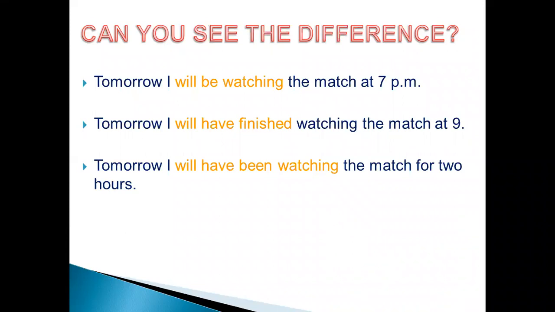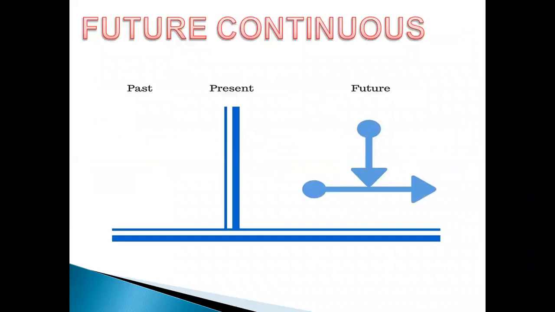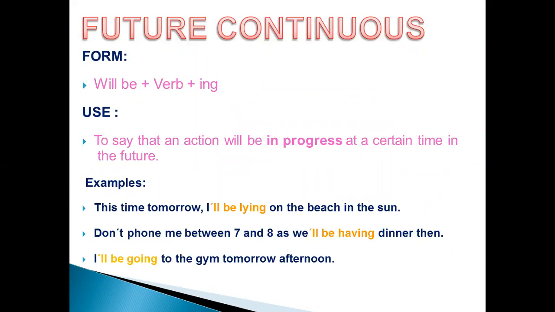Okay, so let's talk about each tense. The first one, this is the future continuous, and take care of that, please, because we are going to talk about a certain time in the future. The form of the future continuous is will be plus verb plus ing. Most of the students who have exams focus on the form only, but it's important also to know the use of this tense. Why do we use it? Ask yourself, why do we use the future continuous?